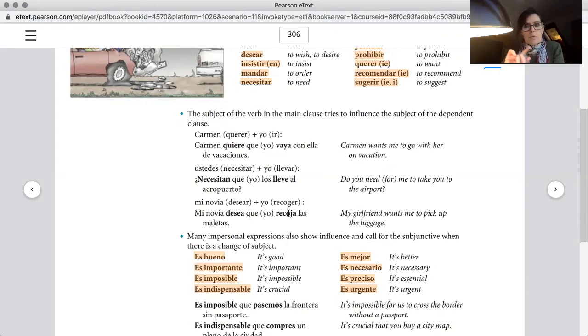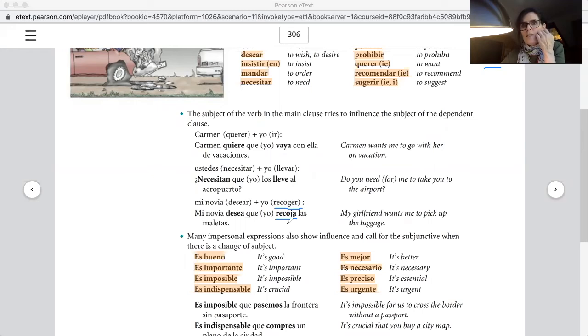At the end of this lesson, we will look a little bit at these changes that we have here. Let me take a look at this little change here, recoja. When you're doing the exercises, you have more than one attempt, of course, but notice the stem and spelling changes when you switch to the subjuntivo. For example, recoger is usually with a G. Now with the A, it turns into J.